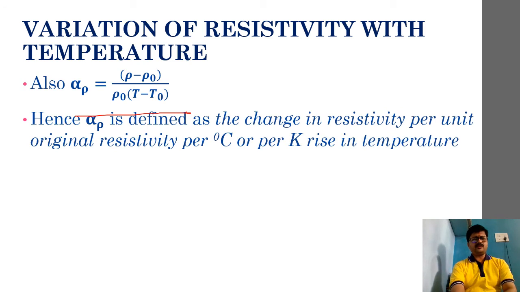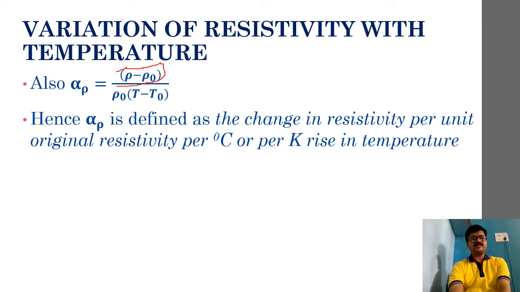So hence alpha rho can be defined as what? Alpha rho can be defined as the change in resistivity per unit original resistivity per degree Celsius or per Kelvin rise in temperature. Okay, so this is just similar to your last year's definition, first PUC.